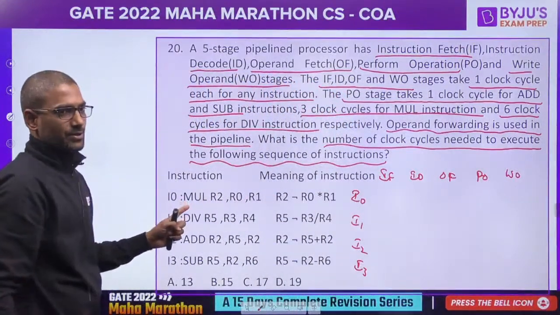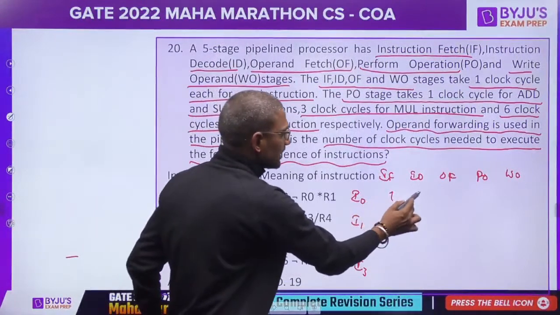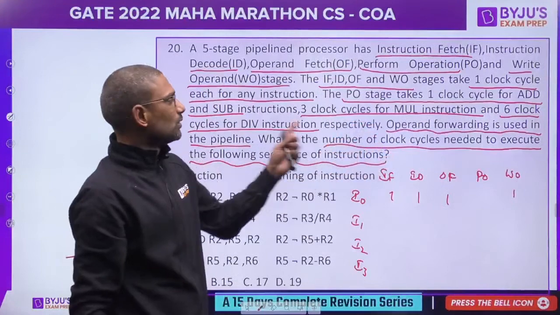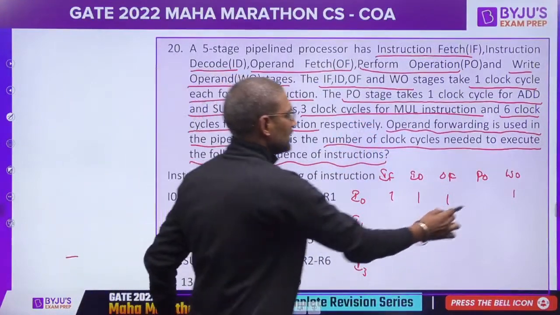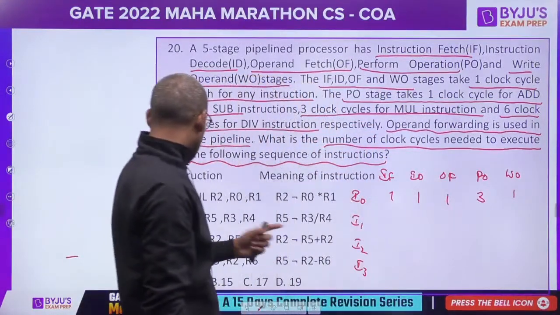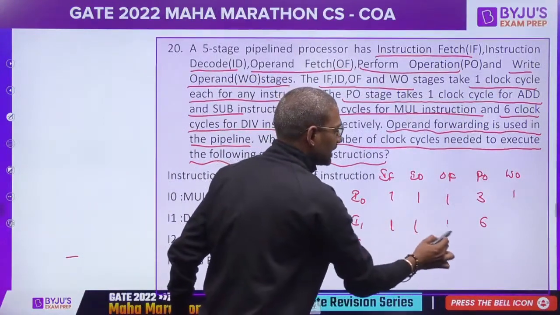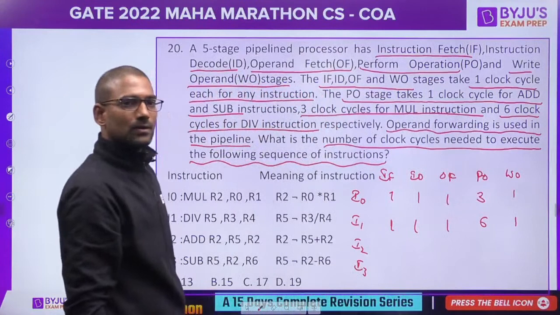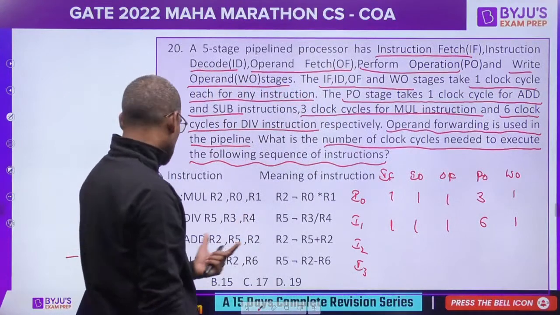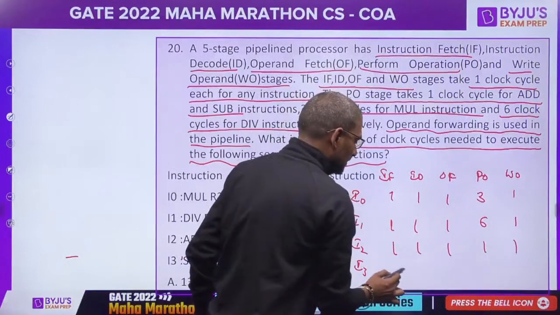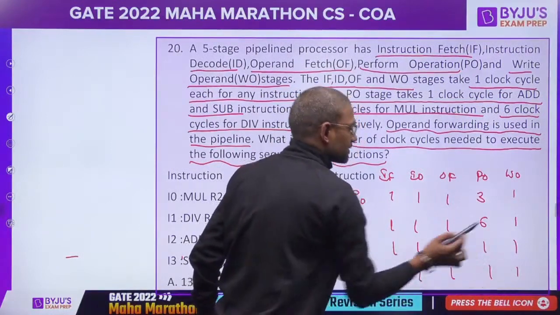I0 is mul instruction. It takes 1 cycle for IF, ID, OF and WO, but for PO it takes 3 cycles. I1 is div. It takes 6 cycles for PO, for the others it takes 1. And I2, I3 are add and sub, so they take 1 clock cycle for all the stages.